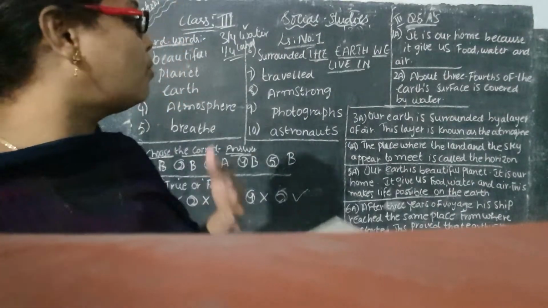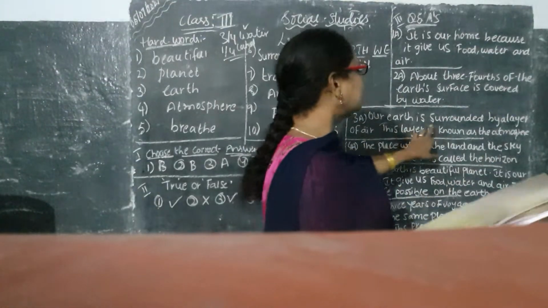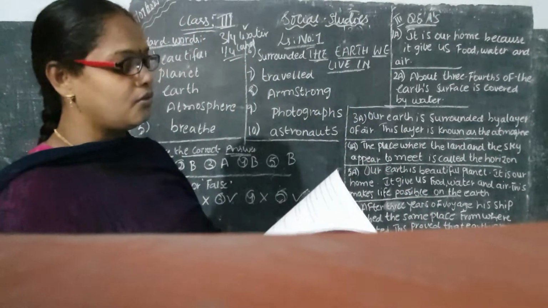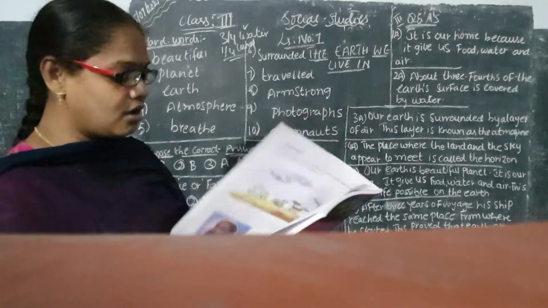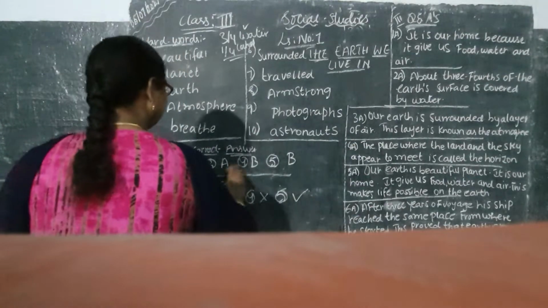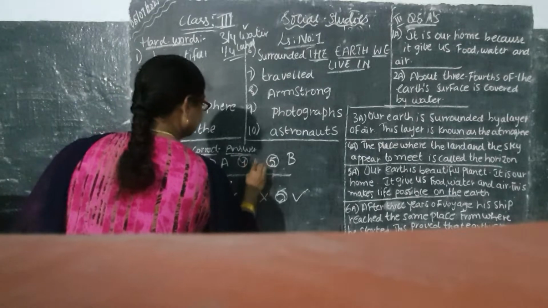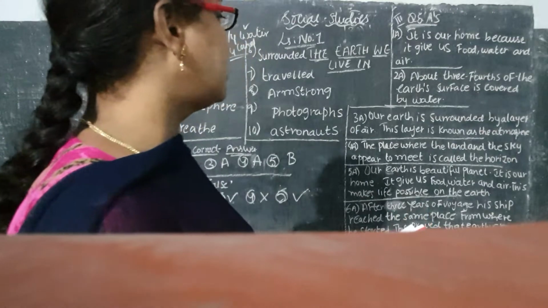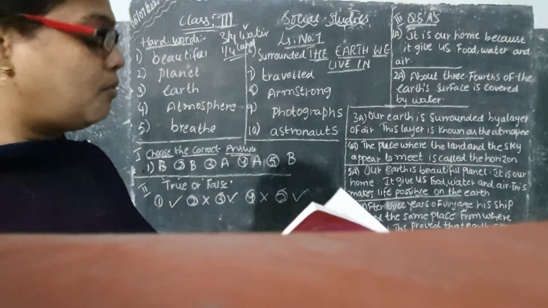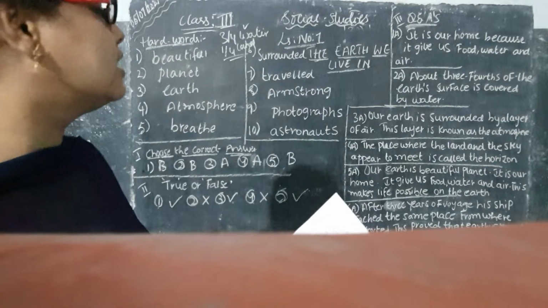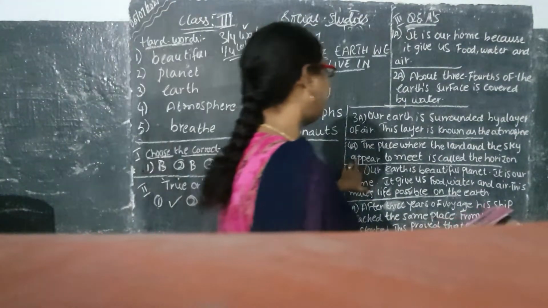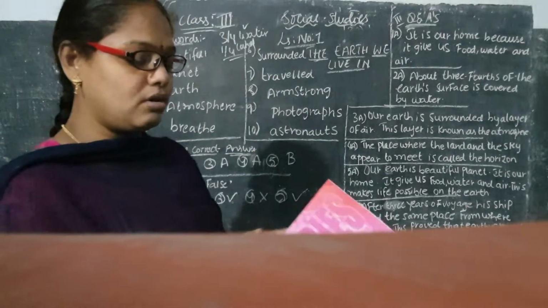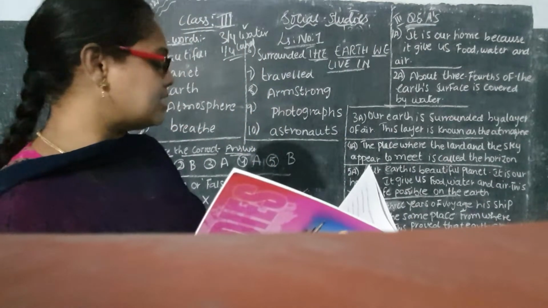What is the third one? What is atmosphere? Our earth is surrounded by a layer of what, children? Layer of air. What is it surrounded by, children? Layer of air. Isn't it, children? Layer of air. So this layer is known as what, children? Atmosphere. What is horizon? Fourth question. What is our answer, children? The place where the land and the sky appear to meet is called the horizon. So next one, what is the fifth one?